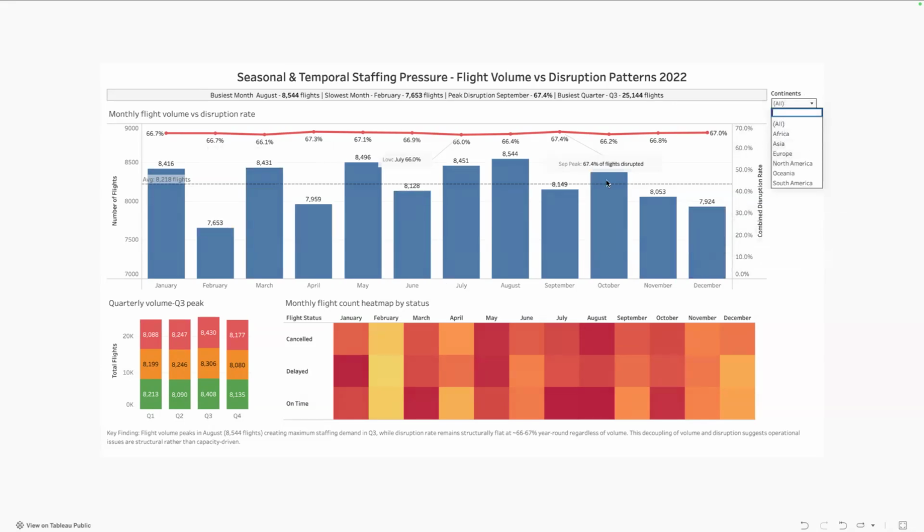All right. So just looking at this right off the bat, I will say that the one chart on the bottom left is interesting. I think that's breaking out the total flights into some kind of status, because I can see canceled, delayed, and on time. And then I see another heat map that highlights the trend by the month. I think the intent is decent. I like the clean white background.